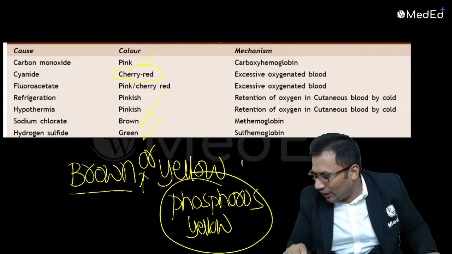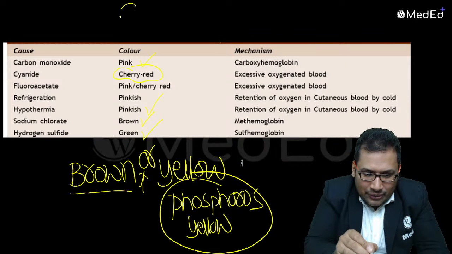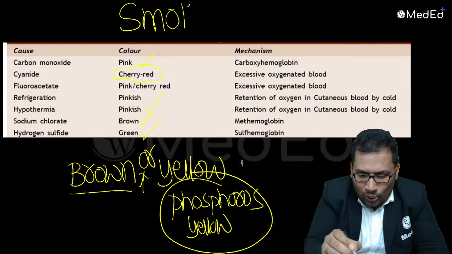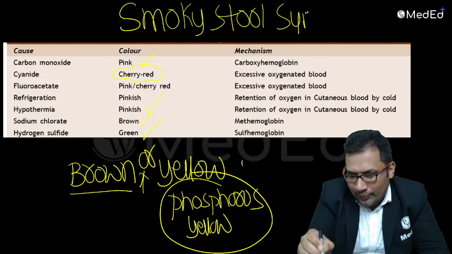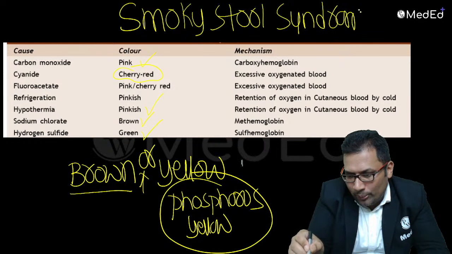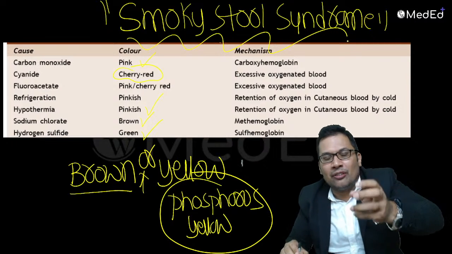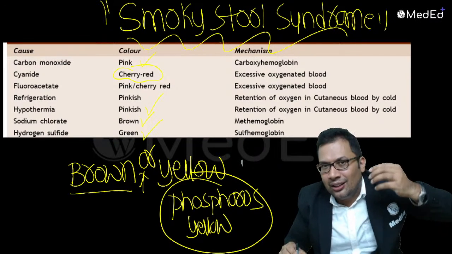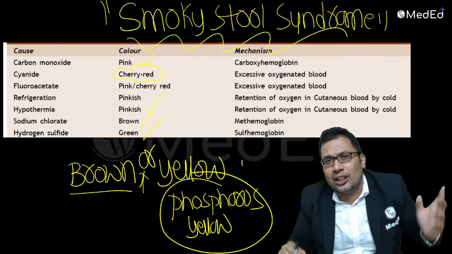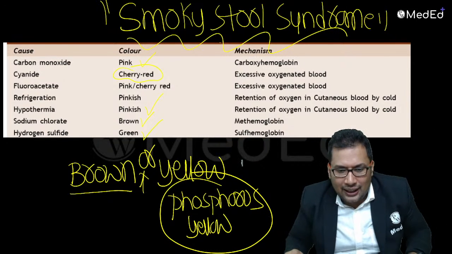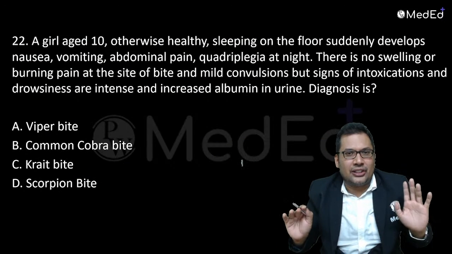Very good. That is known as smoky stool syndrome. Smoky stool syndrome is seen in case of yellow phosphorus poisoning. The fumes of yellow phosphorus come out from the stools during examination. So that is the name given, smoky stool syndrome. Okay, that completes question number 20.